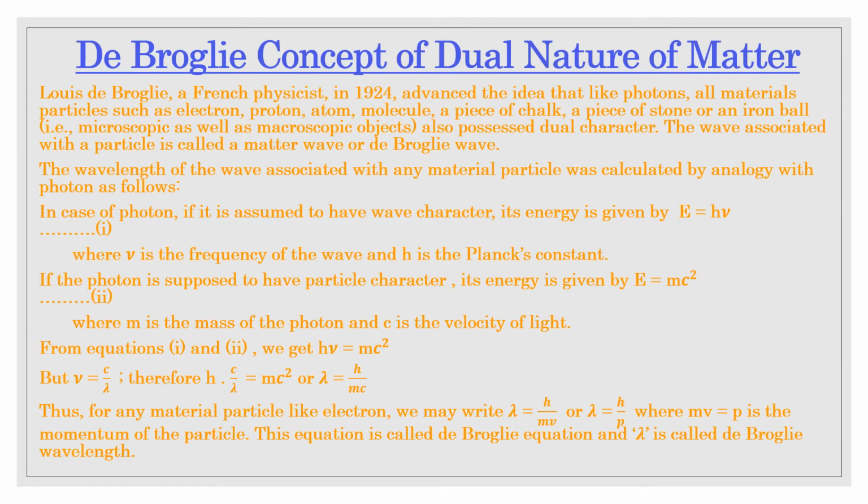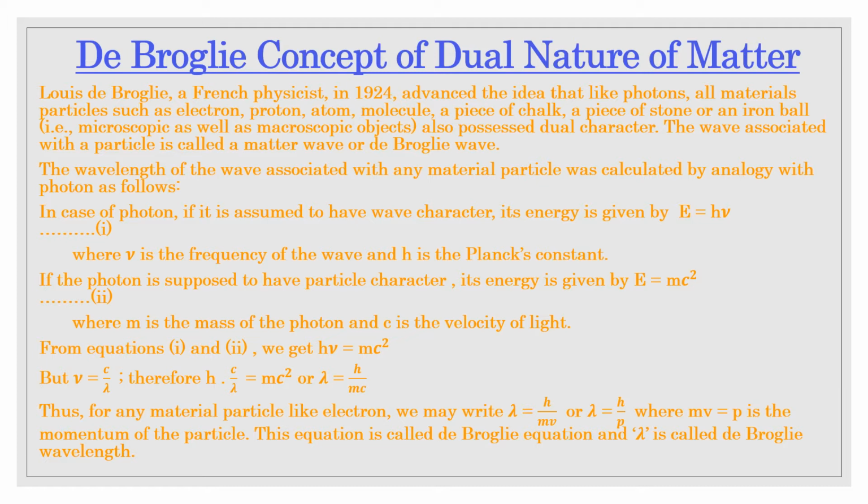In view of the shortcomings of Bohr's model of atom, many efforts were made to develop a new model of atom which could overcome the limitations of the Bohr model. The development of the new model was mainly based on the following two concepts. The first concept is the de Broglie concept of dual nature of matter, and the second one is the Heisenberg uncertainty principle. We'll discuss these later in today's class only.